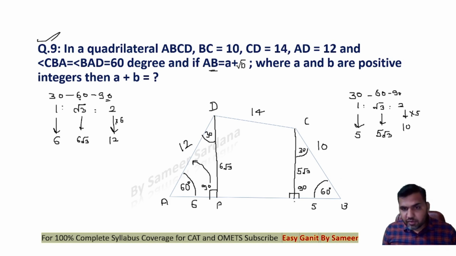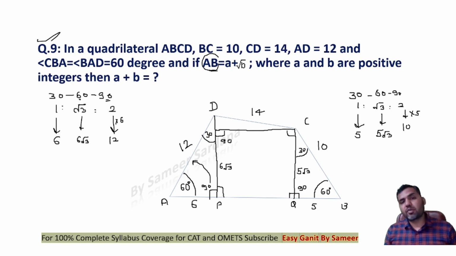Now what I am supposed to find out is the length of PQ. If I get to know the length of PQ, I'll be able to find out the whole length AB. For that, what you can do is drop a perpendicular from this to this. Now this is 90 degrees, this is 90, this is 90, this will also be 90. So this will be a kind of rectangle. The length of PQ will be the same as the length of EC. Now this is what I need to find out.